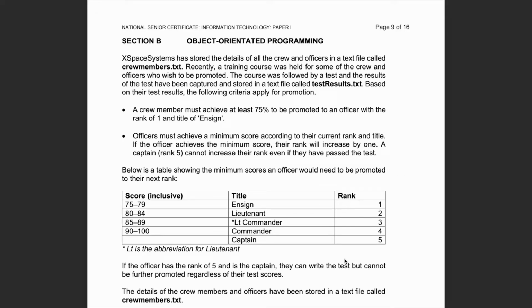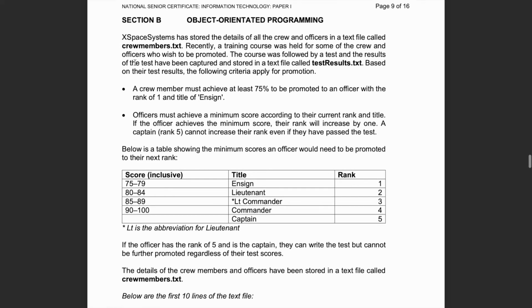Okay, so today we'll be going over the IEB 2022 IT past paper. We'll just be covering the OOP section as this is the most important one. I mean, it's 100 marks as compared to 50 of SQL. So it's doubly as important. And SQL is generally not a problem with most students, whereas OOP seems to be where most people struggle.